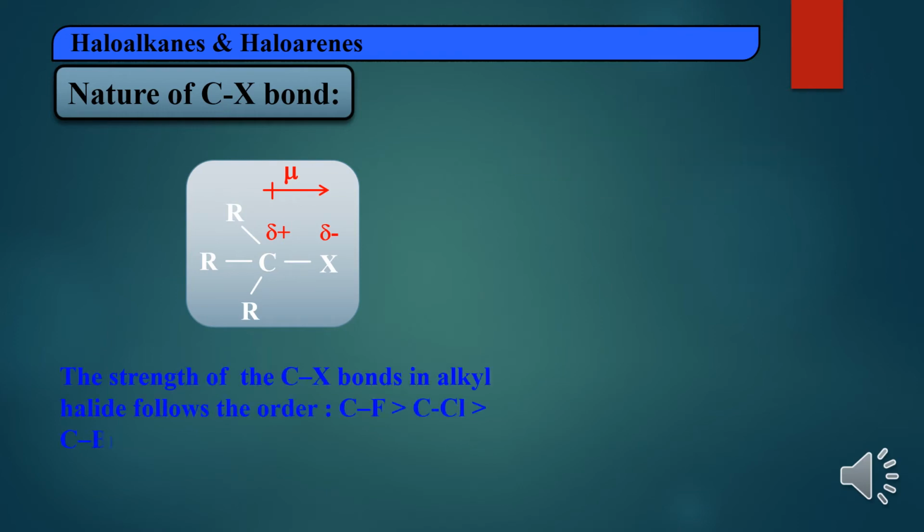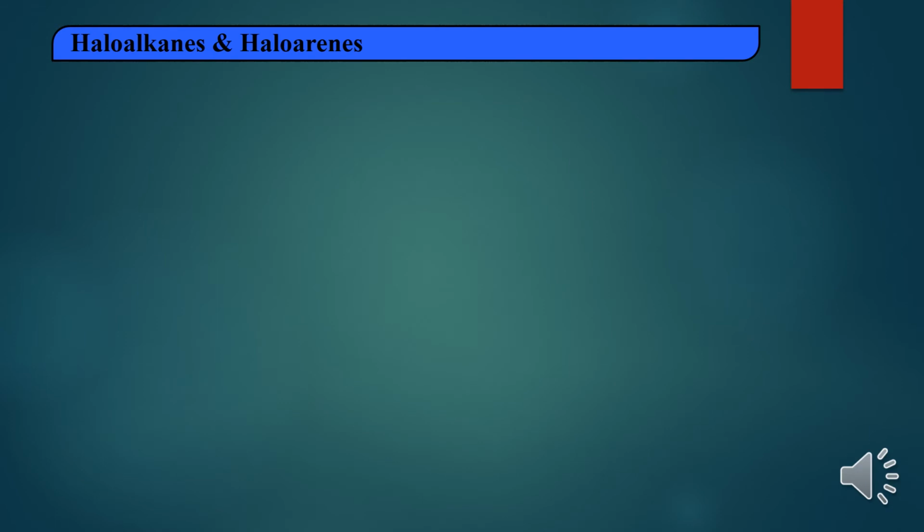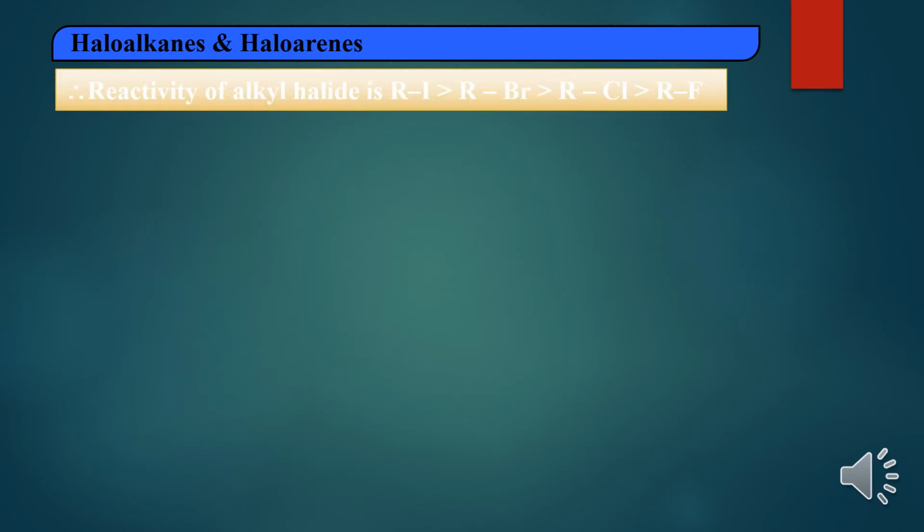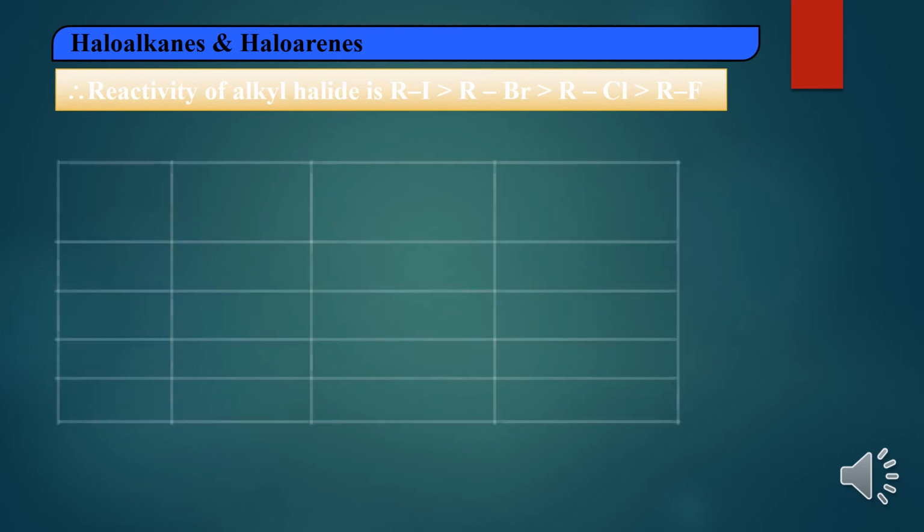Now the strength of carbon-halogen bonds in alkyl halides follows an order: the strongest bond is carbon with fluorine, C-F strongest, then C-Cl, then C-Br, then C-I, because the electronegativity of fluorine is more compared to all the remaining elements. Electronegativity goes on decreasing down the group. That's why the C-F bond is the strongest. With respect to reactivity, down the group the reactivity goes on increasing. That's why alkyl iodides are more reactive compared to alkyl bromides, then alkyl chlorides and alkyl fluorides.